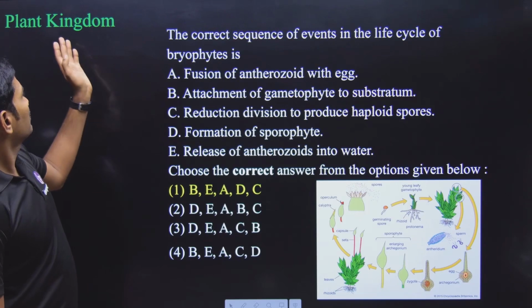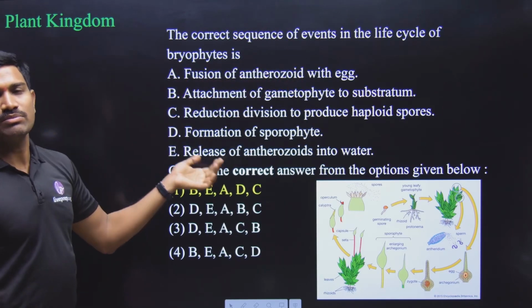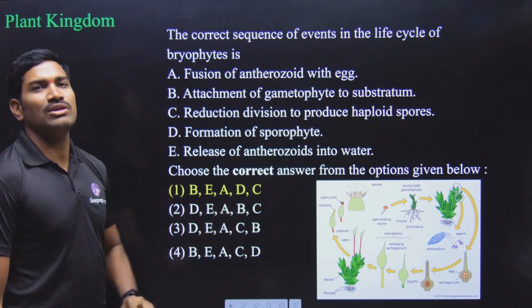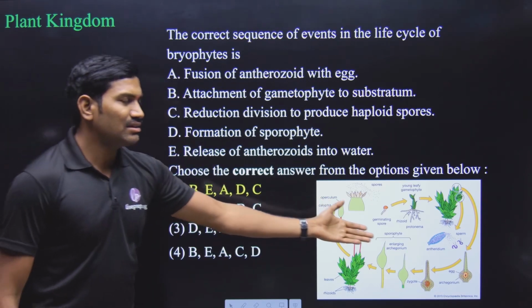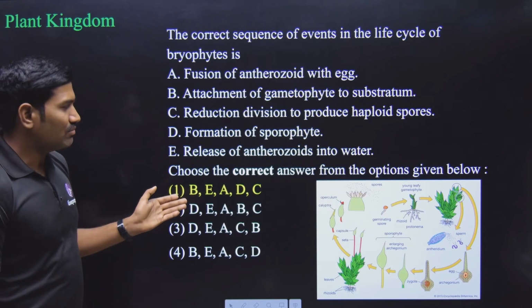Next one. This is also from the plant kingdom. The correct sequence of events in the life cycle of bryophytes. The previous question was for pteridophytes; this is for the bryophytes. Here also there is a standard sequence. You please follow the sequence. And here the answer is option 1.